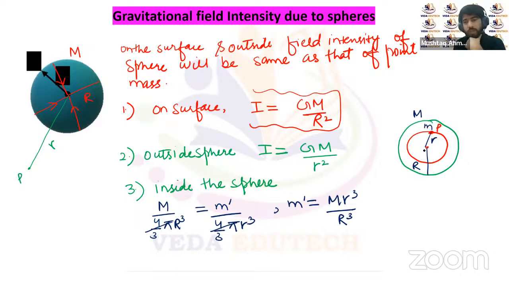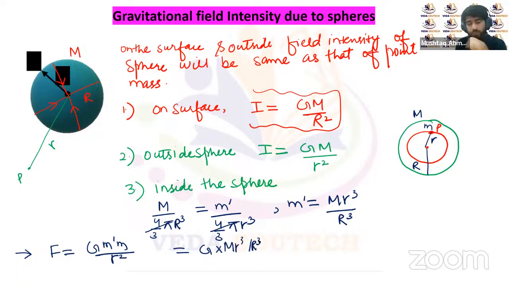Then the force experienced by this point mass m at point P will be given by Newton's law of gravitation. That will be F equal to G m dash times m upon r square. This will be the gravitational force. Now replacing the value of m dash, that will be M r cube upon R cube, divided by r square, multiplied by this mass m.